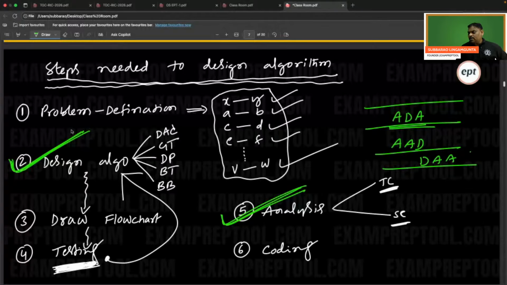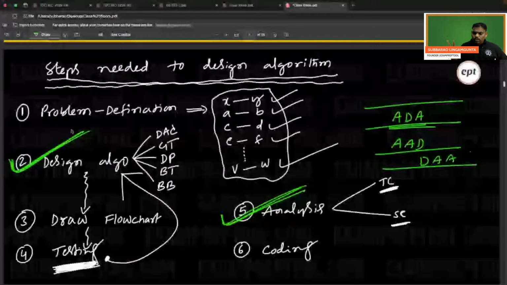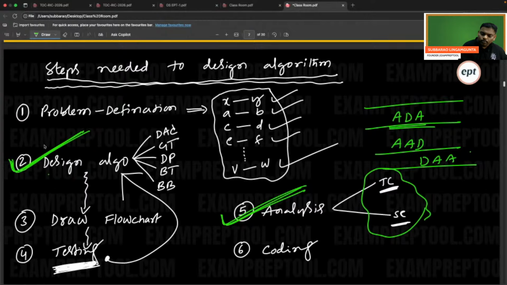We will take care of only two things: how to design an algorithm and how to analyze an algorithm. Analyzing means finding time complexity and space complexity. Designing means finding which pattern is more suitable. Pattern finding.